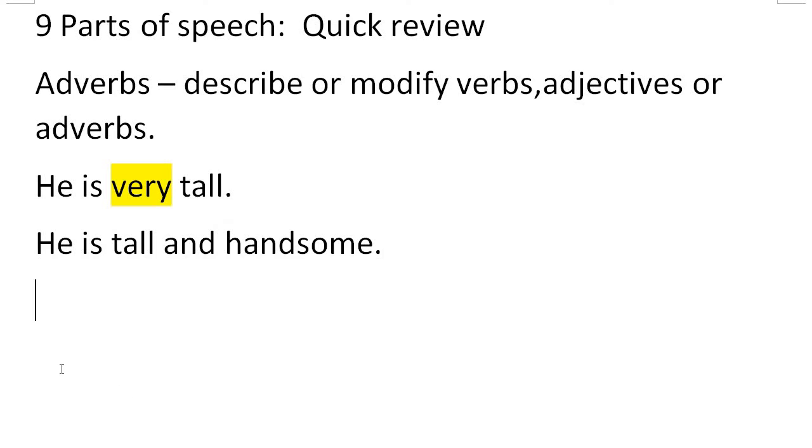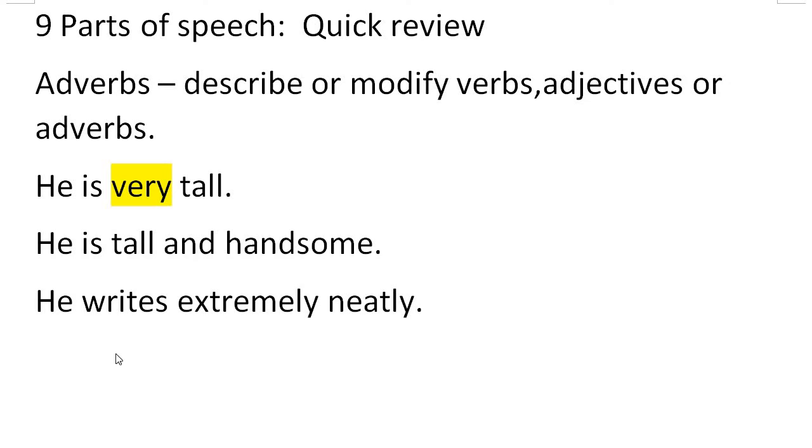Let's quickly look at an adverb describing an adverb. Here write is our verb, and then I say neatly. How does he write? He writes neatly. How neatly? Extremely neatly. So extremely describes neatly. Neatly is already an adverb, so then extremely describes neatly. I cannot take neatly out and say "he writes extremely." It just doesn't work. So that is an adverb describing an adverb, which would mean that both of these are adverbs. And there are no adverbs in the other sentence here.